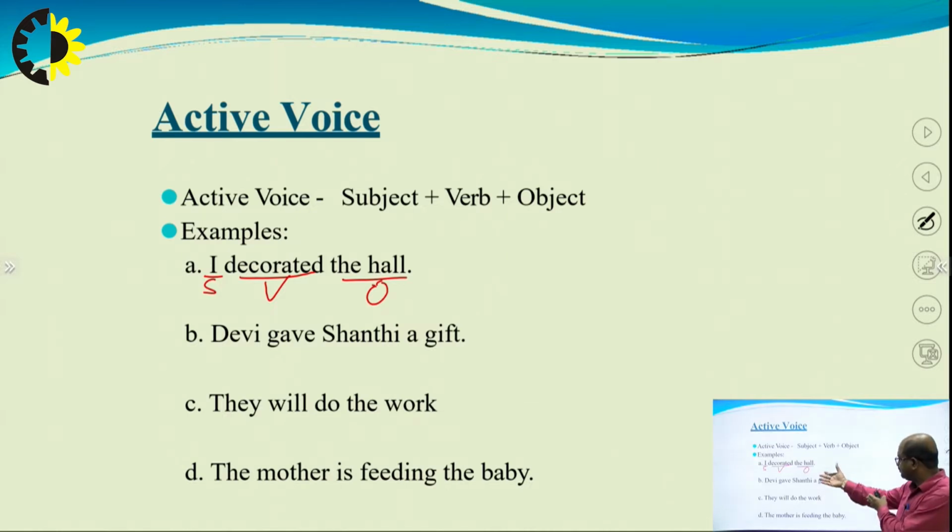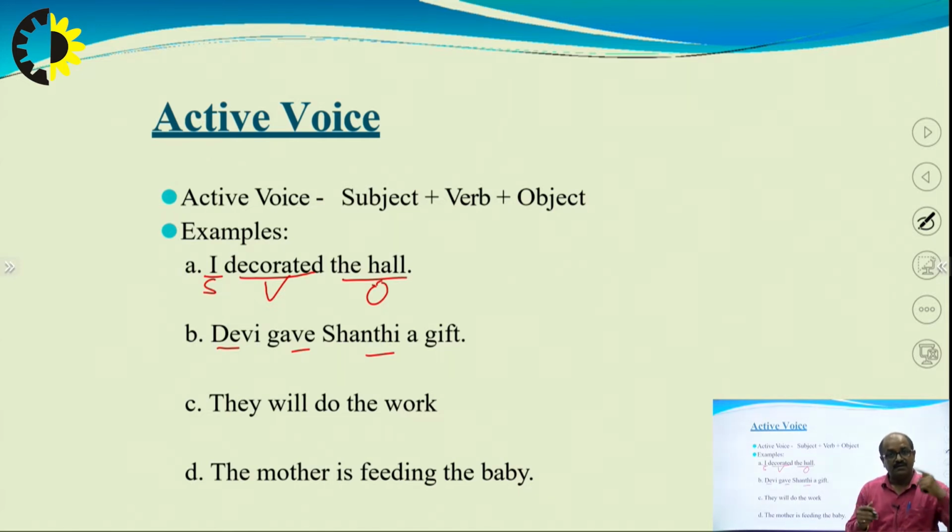Second example: Devi gave Shanti a gift. Subject, verb, object. Third one: they will do the work.